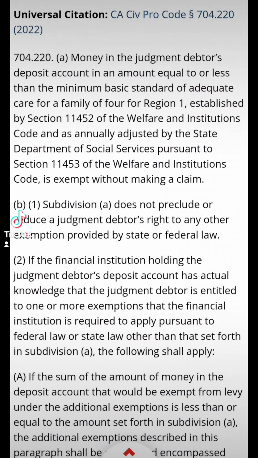704.220, A, money in the judgment debtor's deposit account in an amount equal to or less than the minimum basic standard of adequate care for a family of 4 for Region 1, established by section 11452 of the Welfare and Institutions Code, and as annually adjusted by the State Department of Social Services pursuant to section 11453 of the Welfare and Institutions Code, is exempt without making a claim.